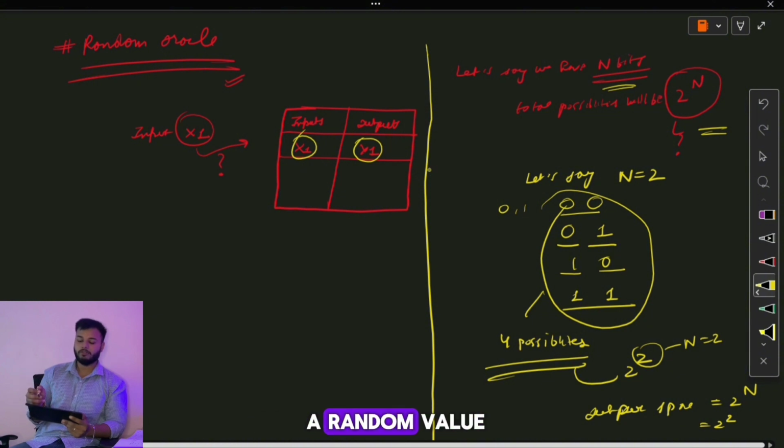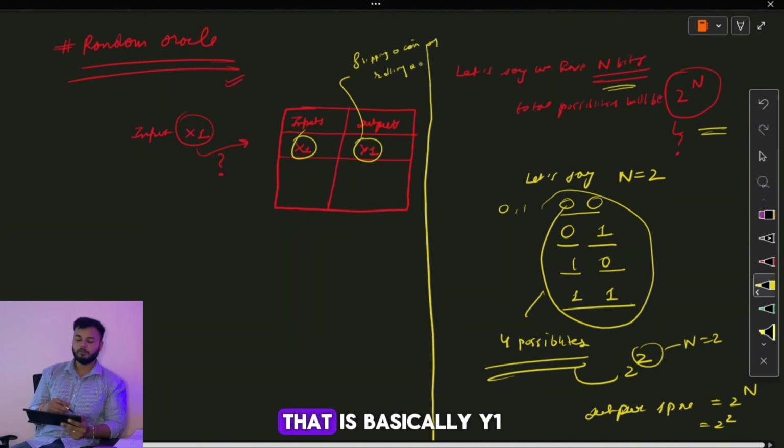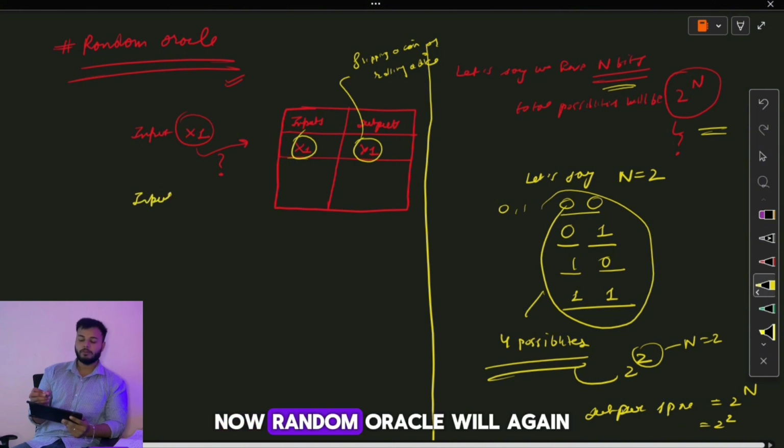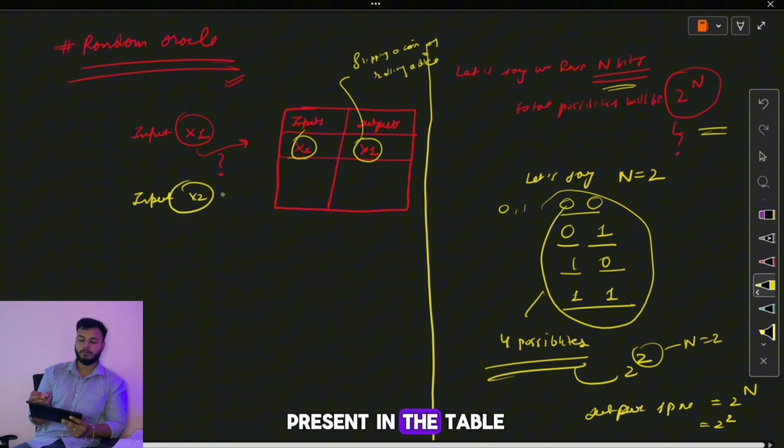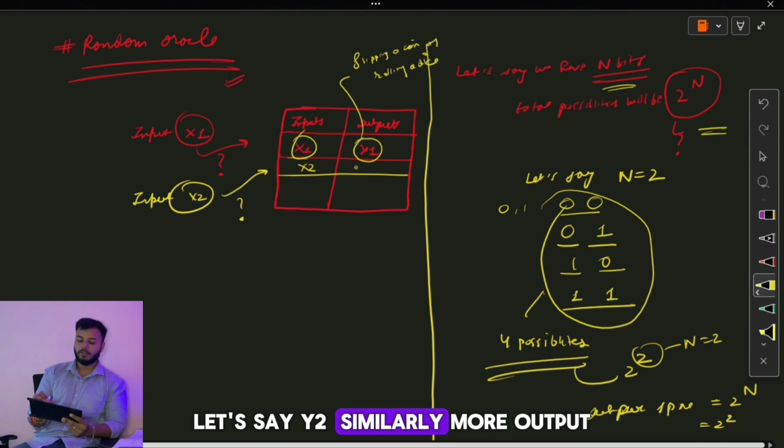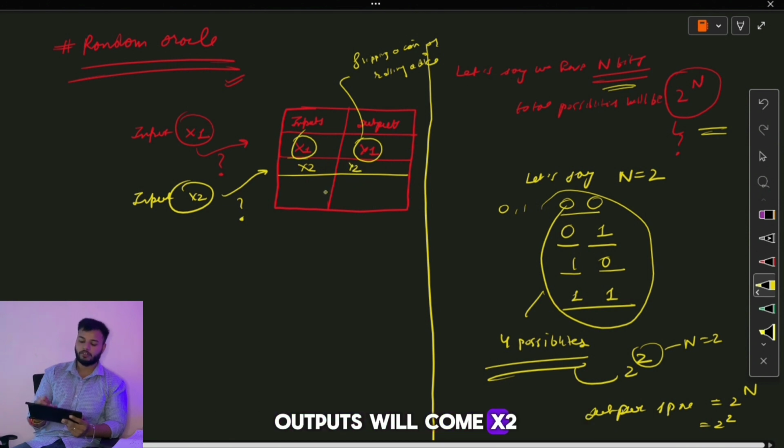So it has provided a random value y1. How is the random value taken? Let's say we are flipping a coin or rolling a dice and providing a random number. That is basically y1. Now this x1 is added to the random oracle table. Now let's say another user came and provided x2. Random oracle will again check if x2 is present in the table. It is not present, so it will add x2 to the table and provide a random output, let's say y2. Similarly, more inputs and outputs will come: x3, y3, x4, y4, and so on.